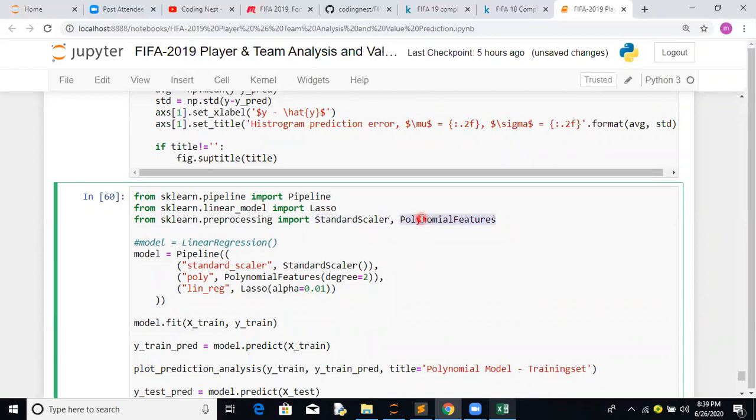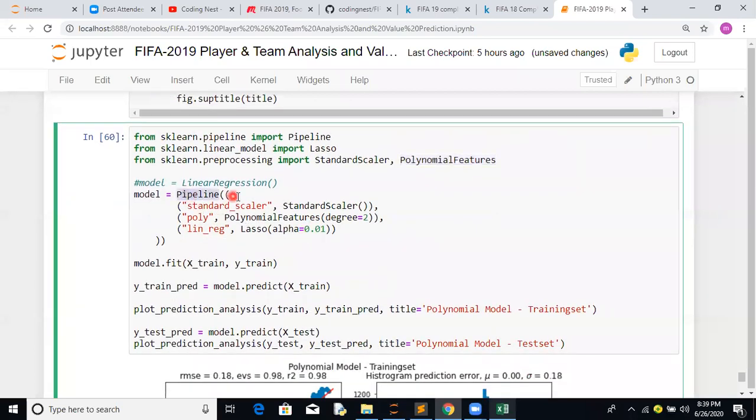PolynomialFeatures: normally the relationship won't be linear, since there are a lot of features, around 40, available. So we are considering polynomial features. This is how we are creating a pipeline. First, we do the standard scaler, which normalizes the data. Assuming the data is of order 2, we convert it into order 1. Then we apply the lasso. This technique is what we call creating a pipeline of models.